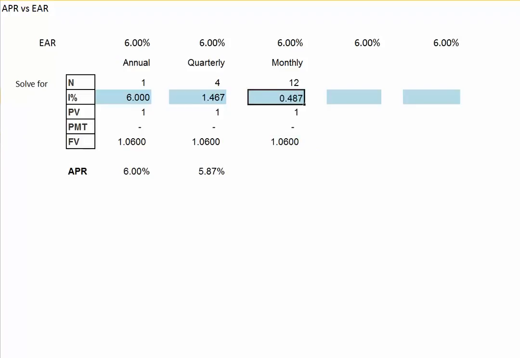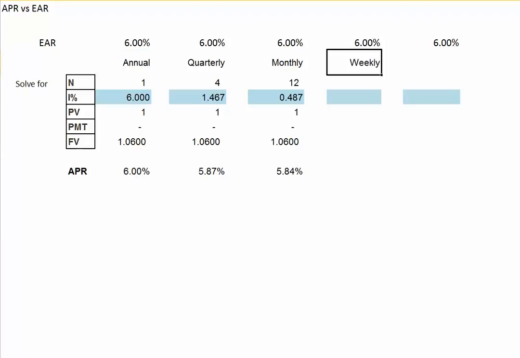Since we have a monthly time period, that is n equals 12, the interest rate we solve for will be a monthly interest rate. And we take that monthly interest rate of 0.487% and multiply it by 12 to get our APR of 5.84%. So a 5.84% APR with monthly compounding gives us the same return as a 5.87% APR with quarterly compounding, or a 6% stated APR with annual compounding.